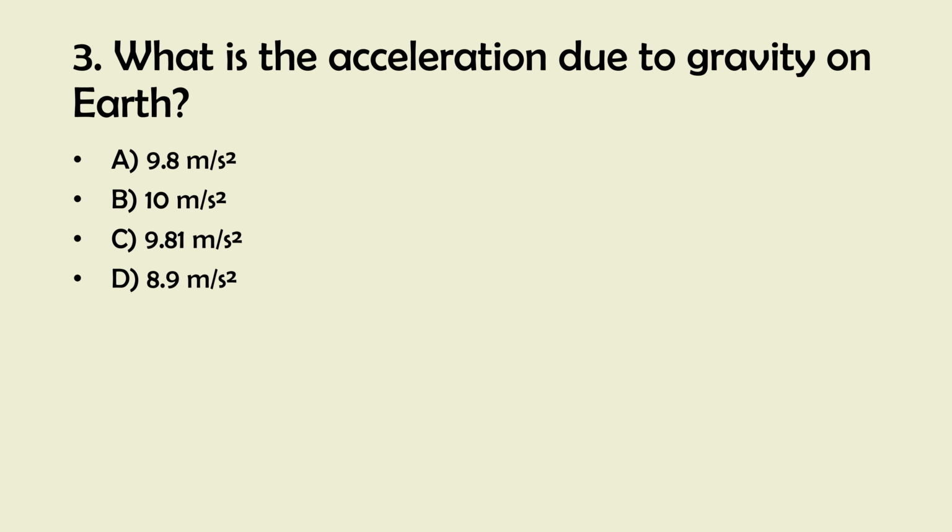3. What is the acceleration due to gravity on Earth? A. 9.8 meter per second. B. 10 meter per second. C. 9.81 meter per second. D. 8.9 meter per second. And the right answer is